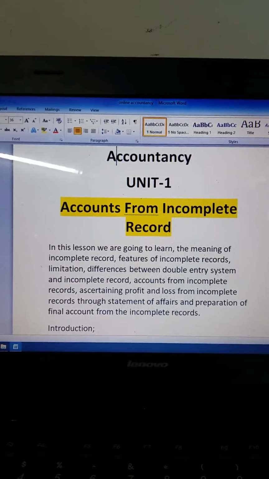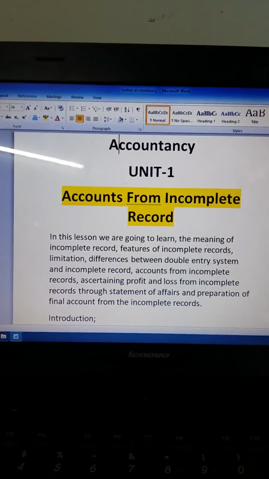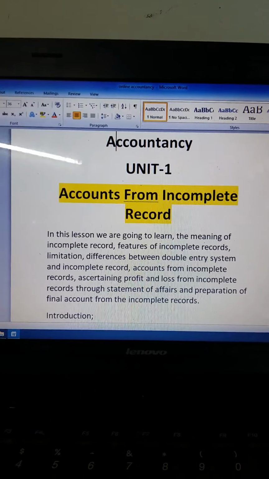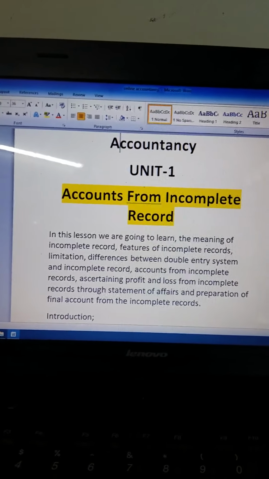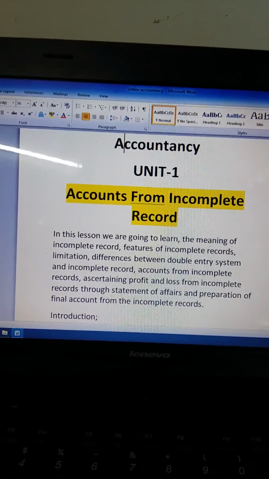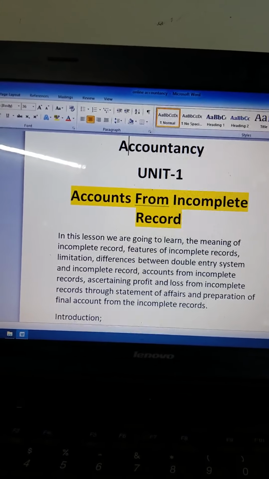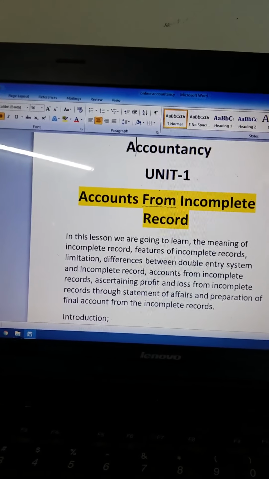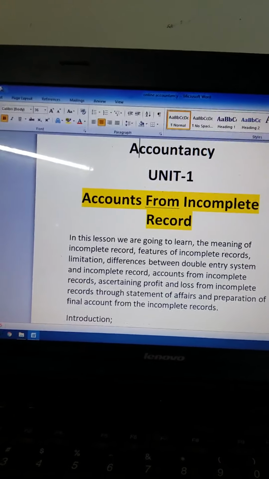Hello children, 12th Accountancy, Unit 1: Accounts from Incomplete Records. In this lesson, we are going to learn the meaning of incomplete records, features, limitations, difference between double entry system and incomplete records, accounts from incomplete records, ascertaining profit and loss from incomplete records through the statement of affairs, and preparation of final accounts from the incomplete record.